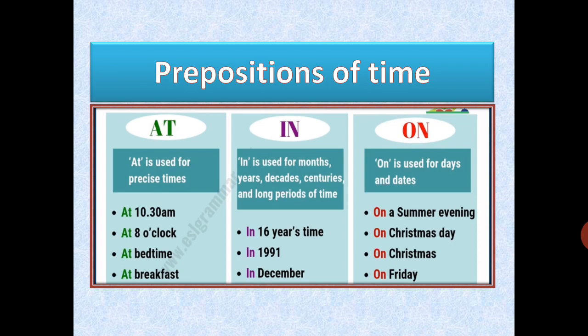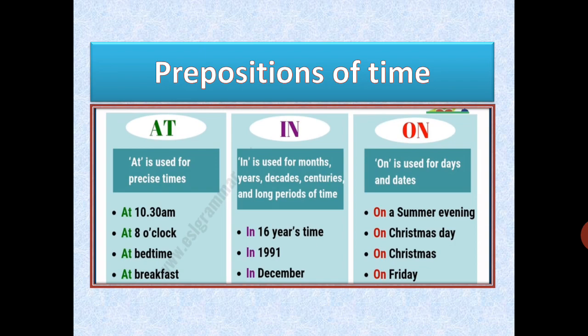In is used when we are not very much precise but there is a longer duration of time, like when we talk about months, years, decades, century. A longer period is there, like in 1991, I'm talking about the year. I'm talking about in the 10th century, in December, in 16 years' time, and so on. So the duration is longer here, especially with years and months we use in. Clear? In, preposition of time. And when we talk about on as a preposition of time, we use it with days and dates.